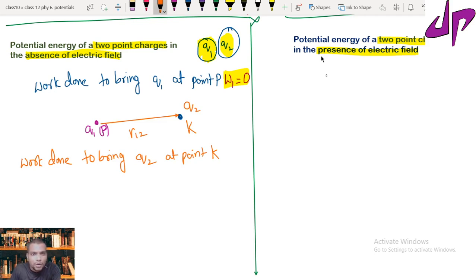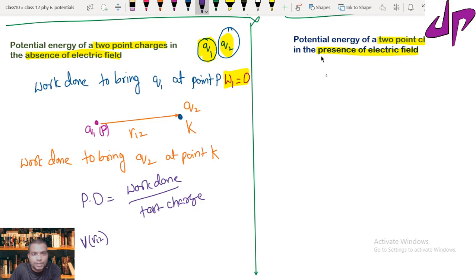Now we will write the potential difference formula. So what is the potential difference formula? Potential difference is equal to the work done upon the test charge. Here the potential difference is at a distance r12 at location k.